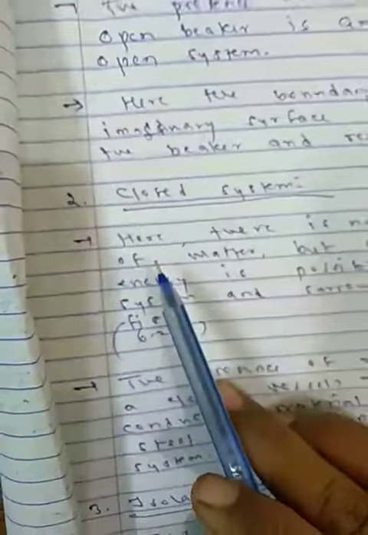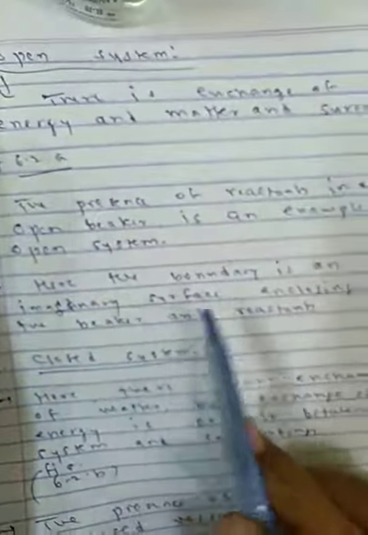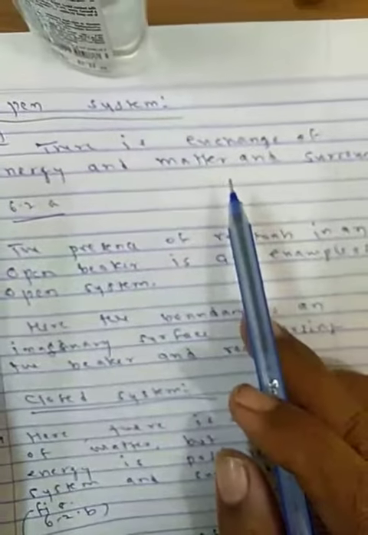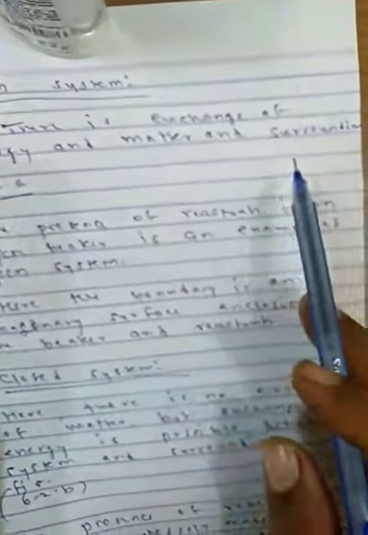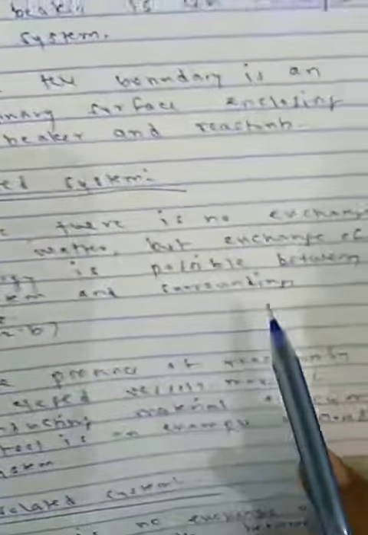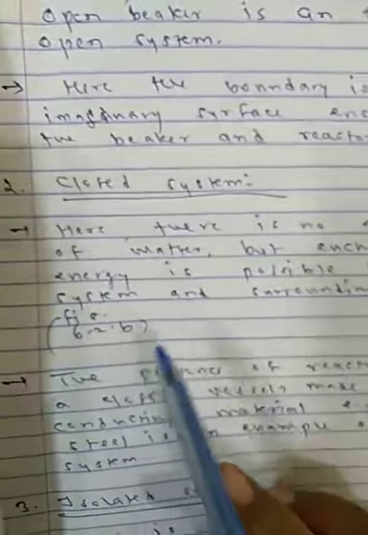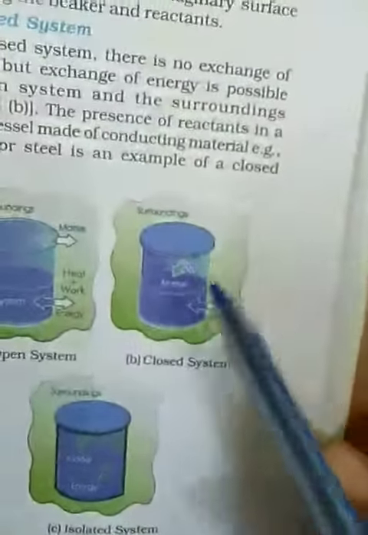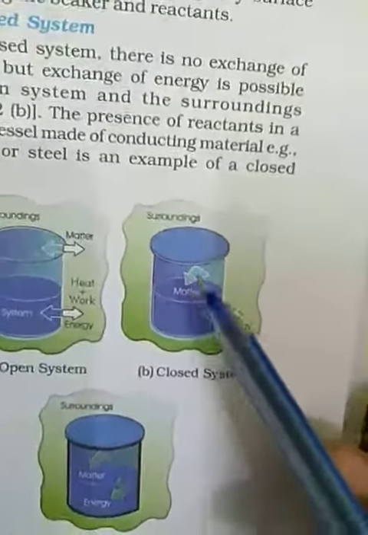So what is the open system? Where there is exchange of energy and matter between system and surroundings. Second, closed system. Here there is no exchange of matter but exchange of energy is possible between system and surroundings. See, it is closed. Okay?